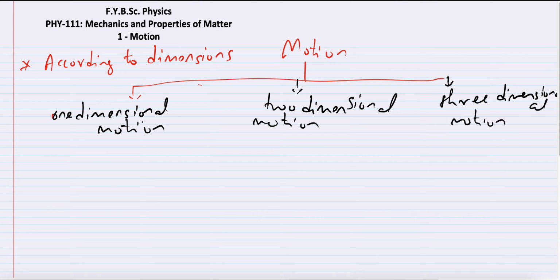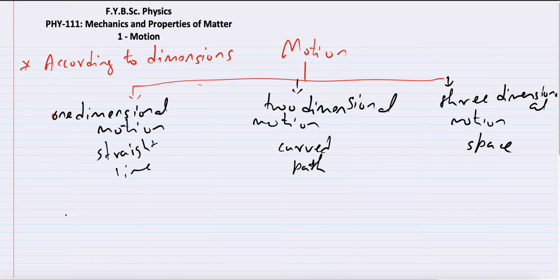What is one dimensional motion? One dimensional motion is along a straight line. So this I'm just writing in brief, along a straight line. This is along a curved path. And this is motion in space.